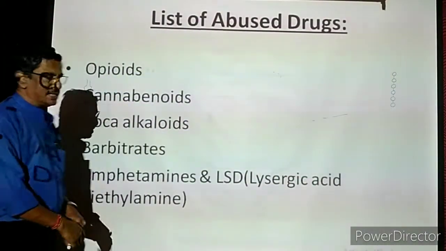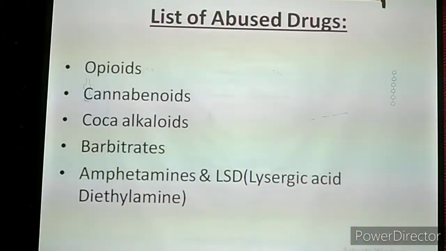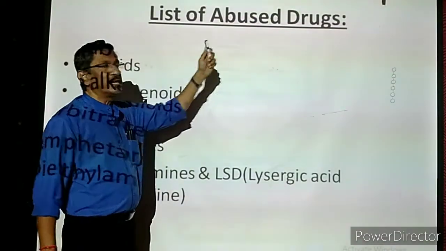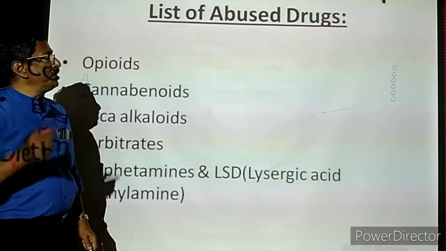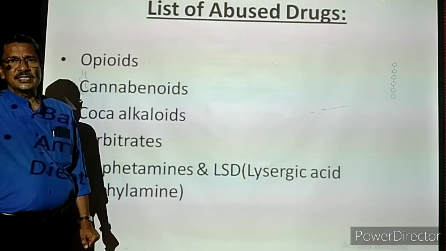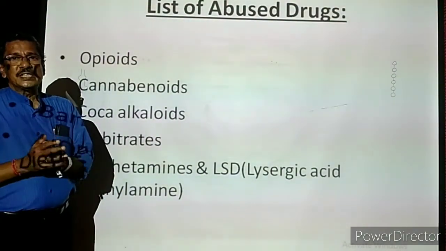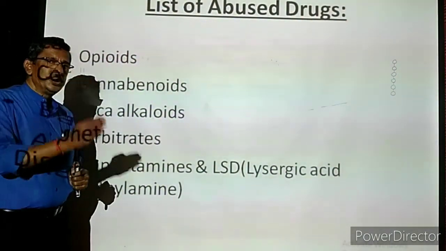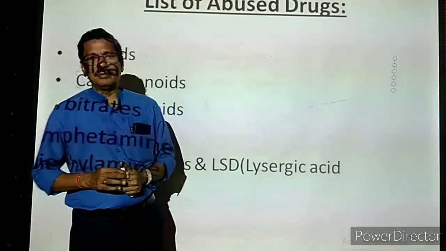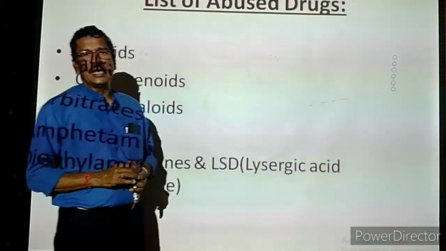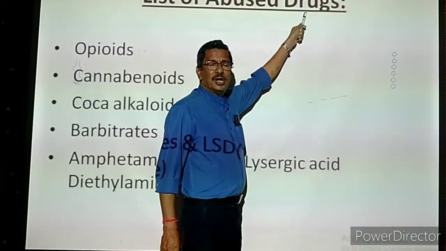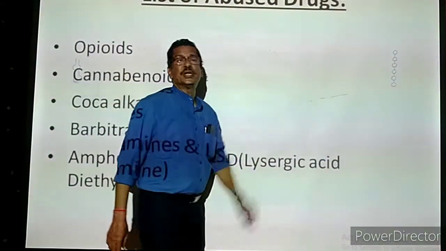List of abused drugs. Like alcohol, there are certain drugs which are abused. Abuse means what? Misused. That is called abused drugs. Now we have to know the meaning of a drug and a medicine. Medicine is formulated. It is prepared by qualified scientists based on a certain formula for the benefit of curing diseases. That is called medicine. But a drug is not like that. It is not formulated. It is something people are taking randomly because of some peer pressure. So that is called a drug. Such drugs which are harmful or injurious to health and misused are called abused drugs.